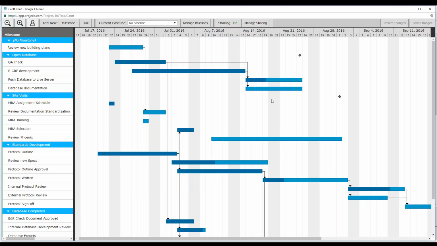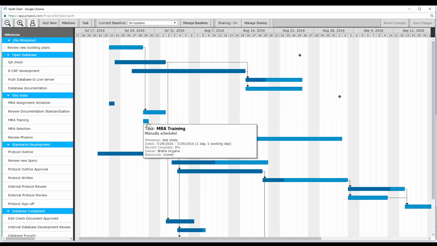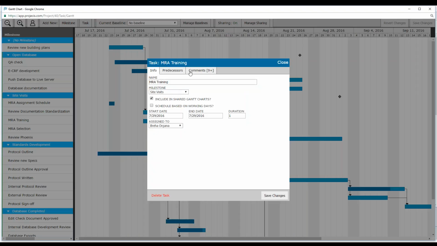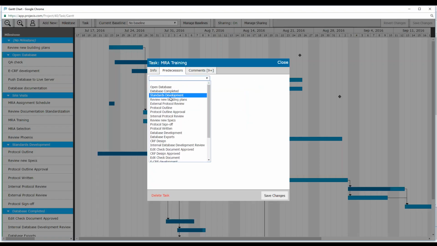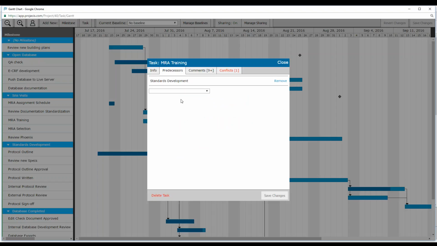So the question here is, how easy is it to create these type of dependencies? Well, it's very easy. All I do is click on the item that I'm interested in, click on predecessors, and I can select any number of predecessors that I want to complete prior to this particular item. I can always remove items, and then I can add additional ones as I move along.